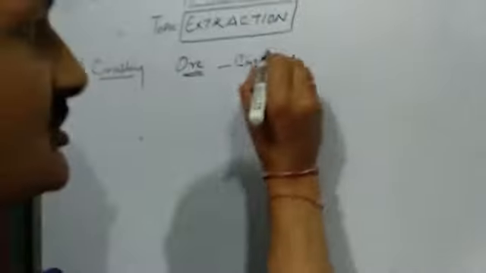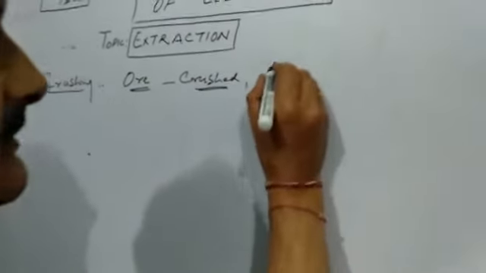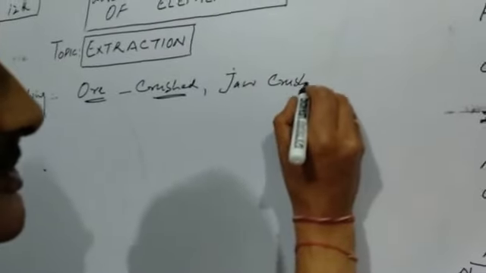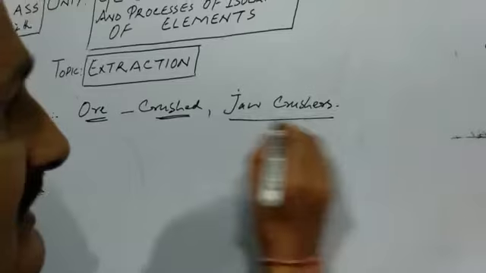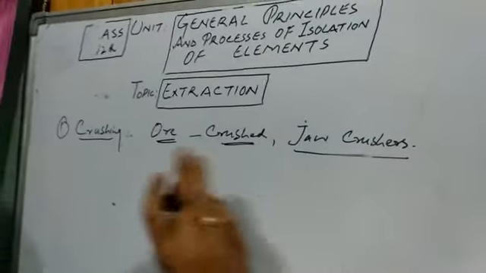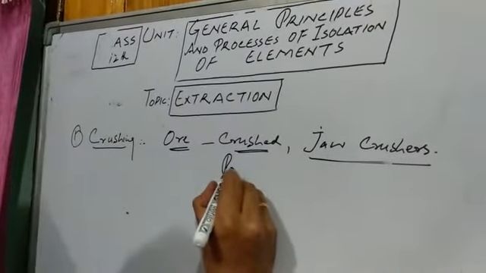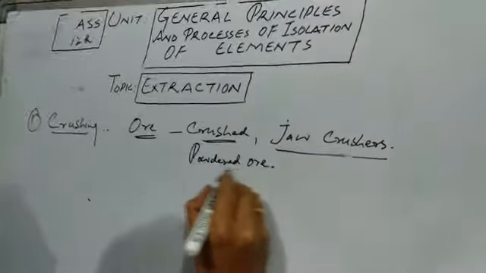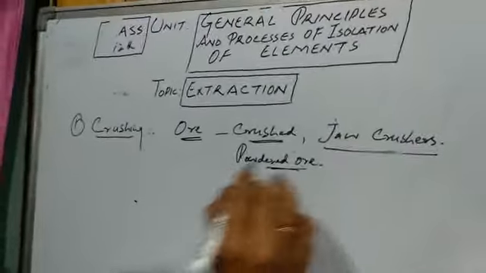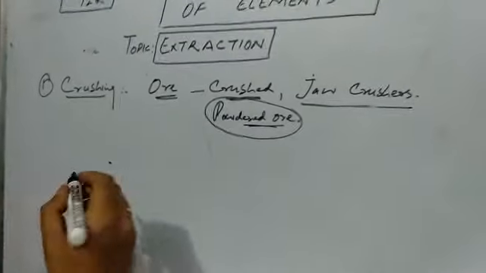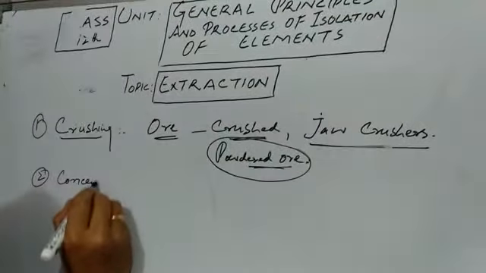And this crushing is done by mechanical methods using jaw crushers. So jaw crushers are used, as the term itself indicates, that your ore is crushed in this process. So as a result, we get powdered ore. So the first step is very simple. In this step, we take the ore, we crush it using jaw crushers, and as a result, powdered ore is obtained. Then the second step is concentration. These are general methods.